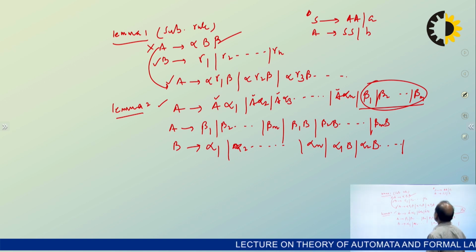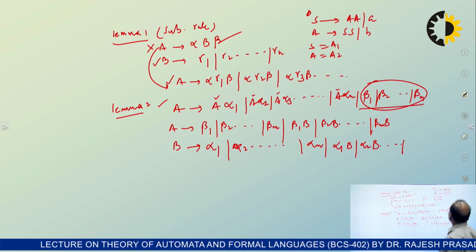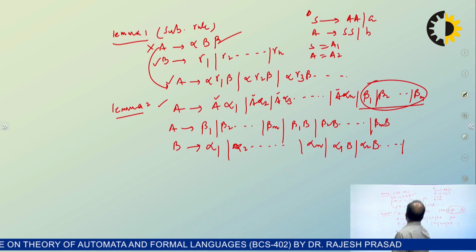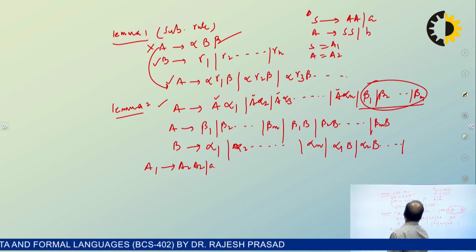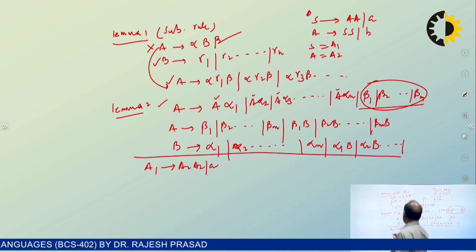In GNF construction, we rename, let's say S as A1 and A as A2. So we rename the symbols. After renaming them, what are you going to get? A1 goes to A2 A2 or small a, and A2 goes to A1 A1 or small b.